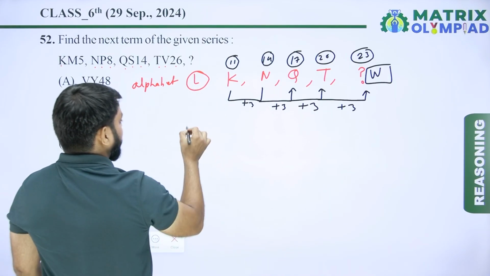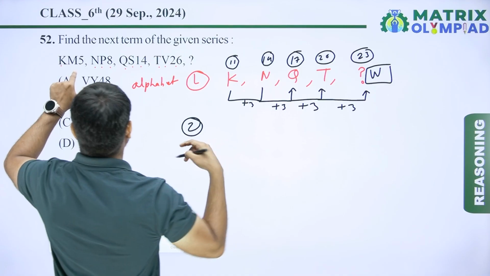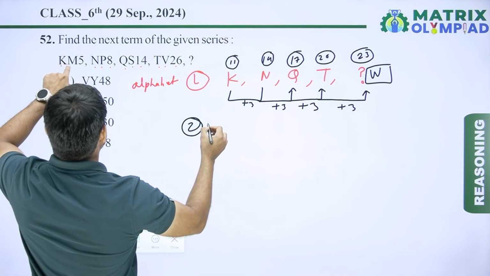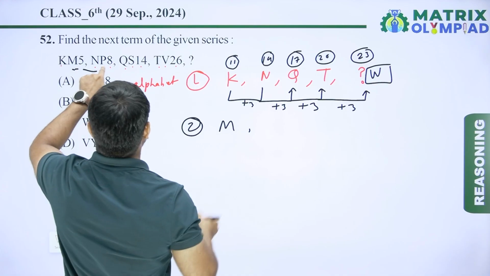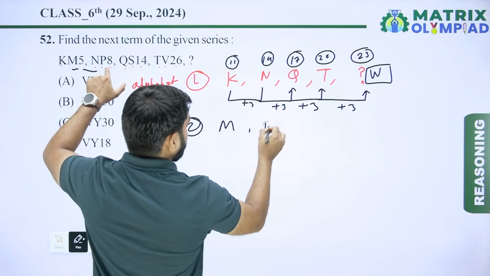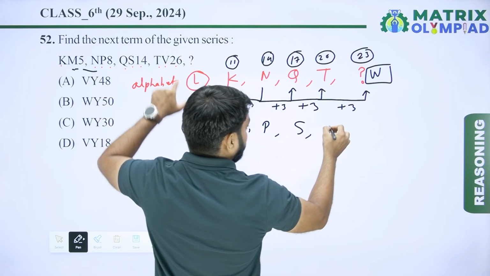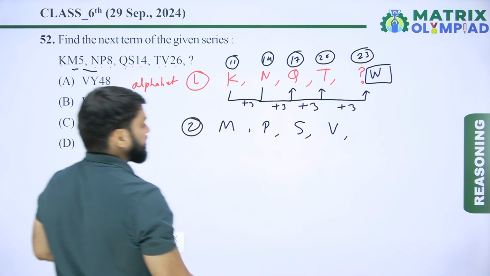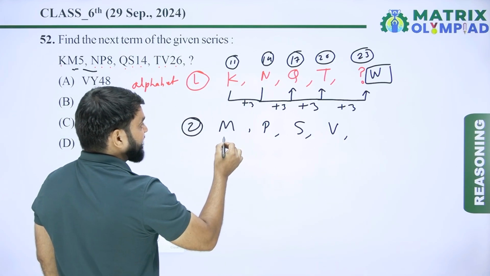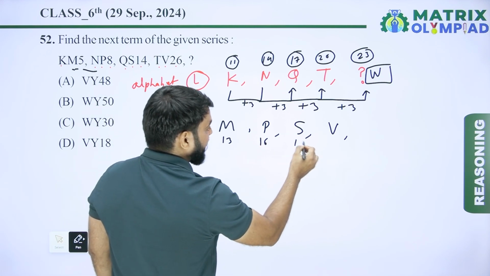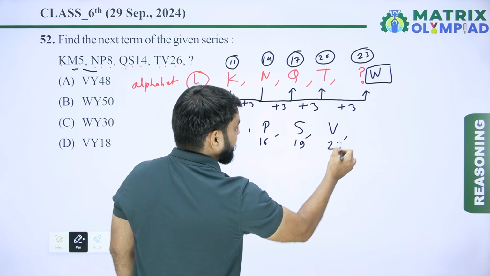Now the second alphabet series, taking the second alphabet of each term. The second alphabet of the first term is M. The second alphabet of the second term is P. The second alphabet of the third term is S. Next is V. After V the next is missing. The place value of M in the English alphabet is 13, P is 16, S is 19, V is 22.